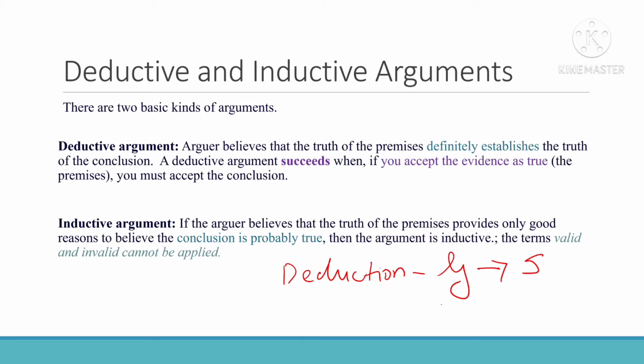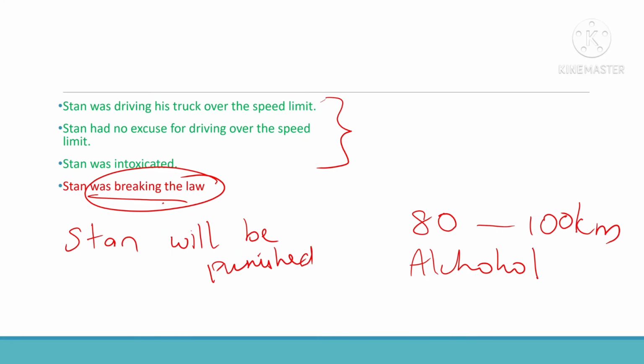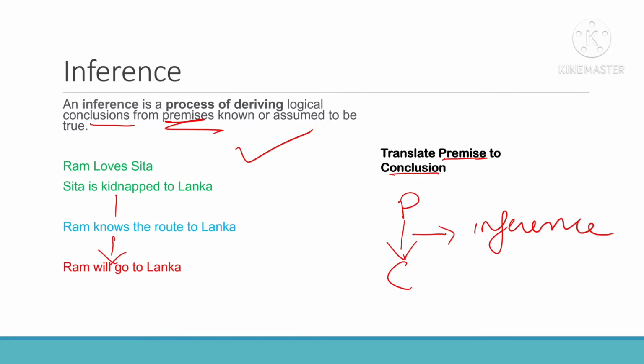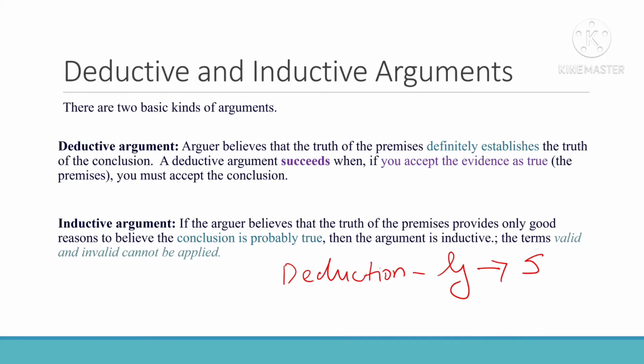As we saw in this example, all men are honest, Arjun is a man. A general statement is given, all men are honest. From that you are coming to a specific one, Arjun is honest because Arjun is a man. So that is a deductive argument. It is like a funnel. You are starting from a general part and narrowing it to a specific example.